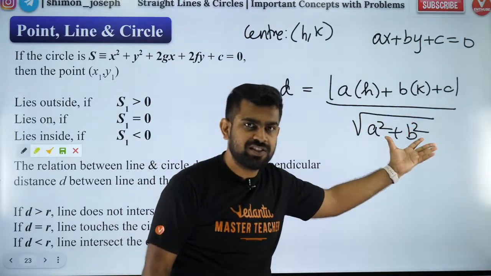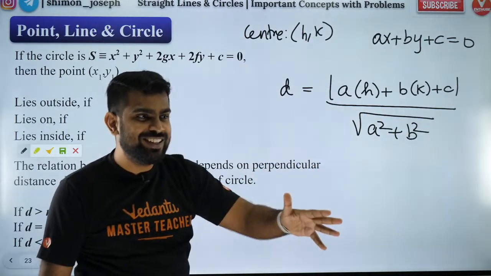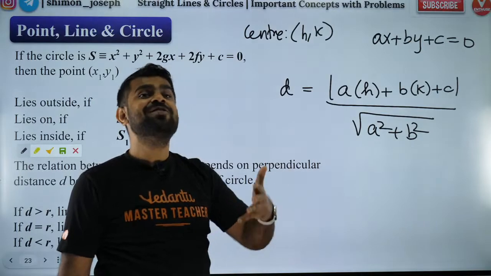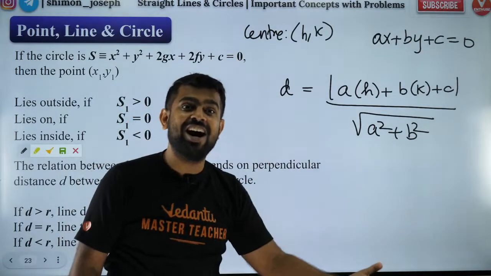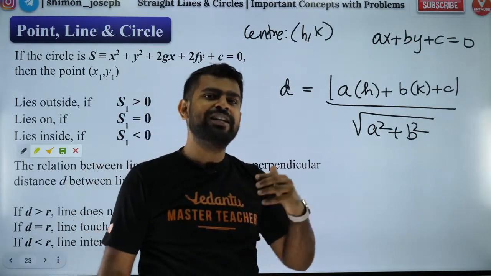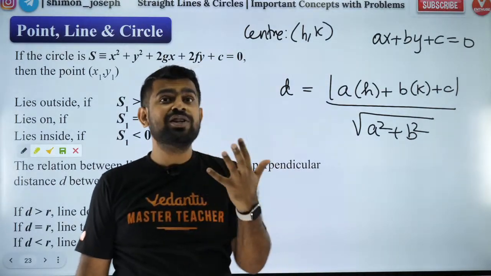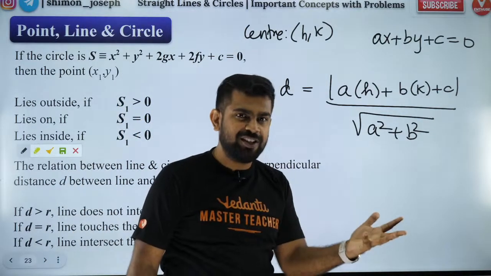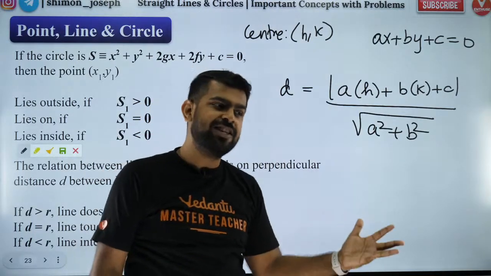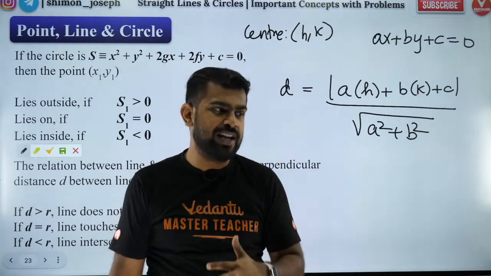So you find this distance and then you see whether it is greater than r, less than r or equal to r. And then you decide whether it will be a tangent, a secant, or neither secant nor tangent. That you guys have to decide.